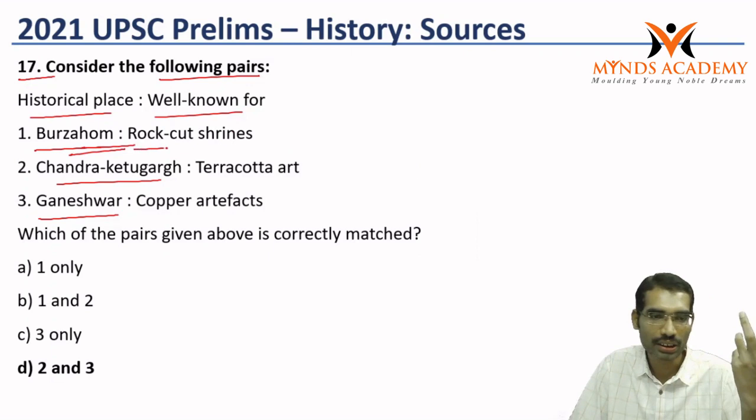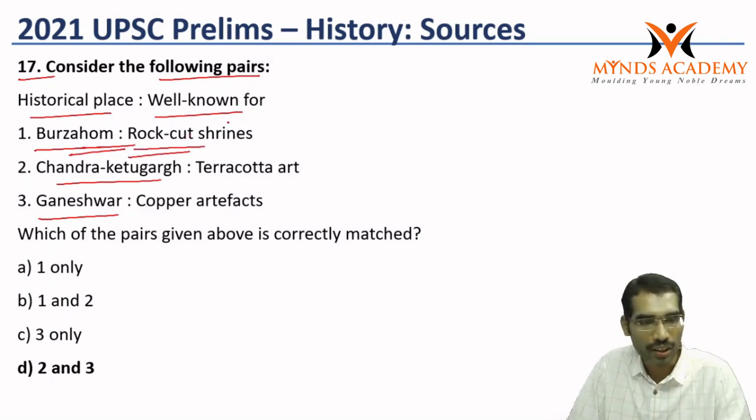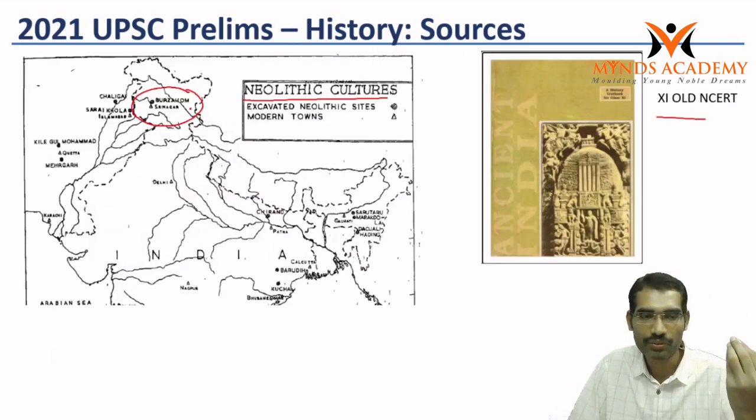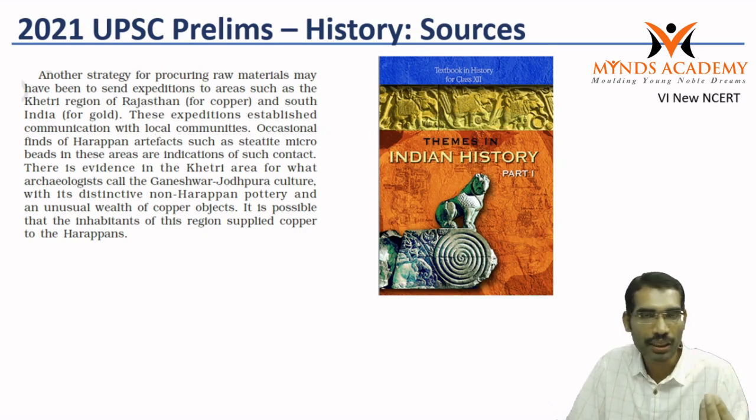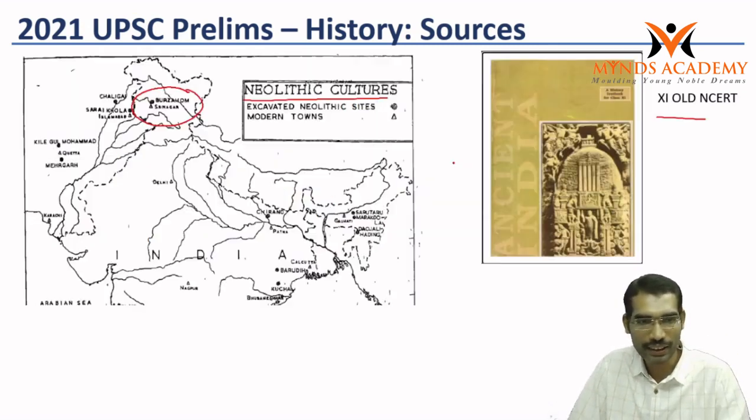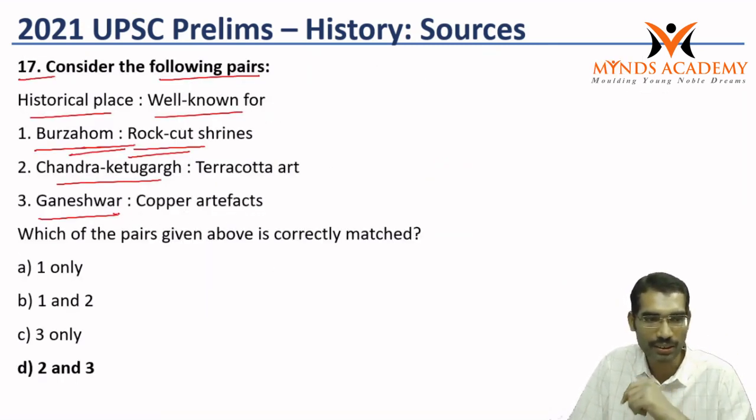During the Stone Age, rock cut shrines are not there. It is giving information about pit dwellings. So people dug the ground and created houses to live in. This information comes from this particular book, and from the new NCERT we can get the information for other parts.